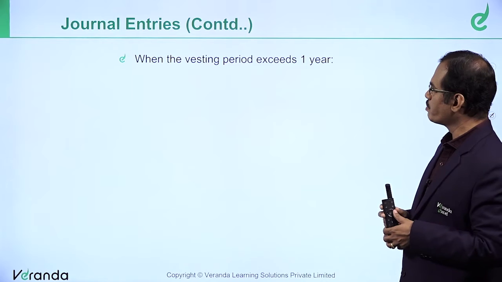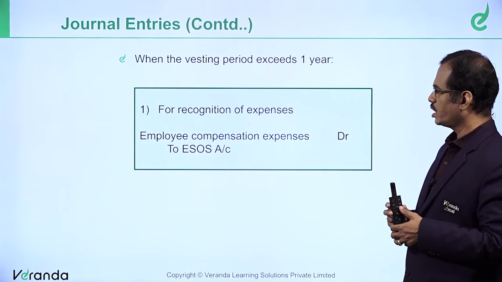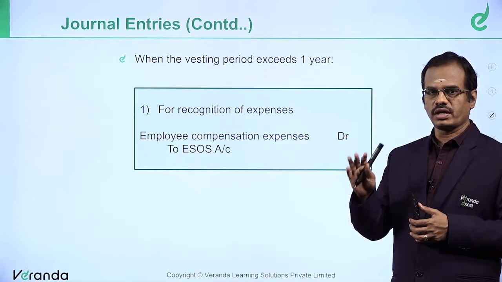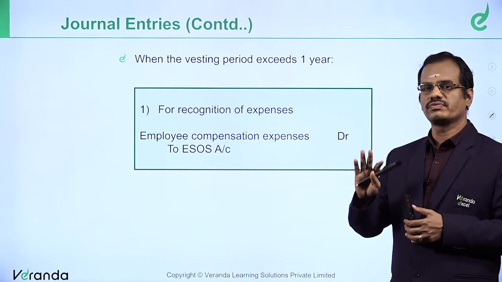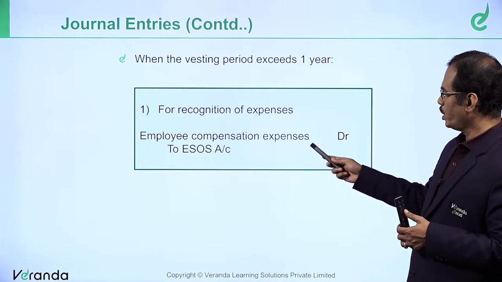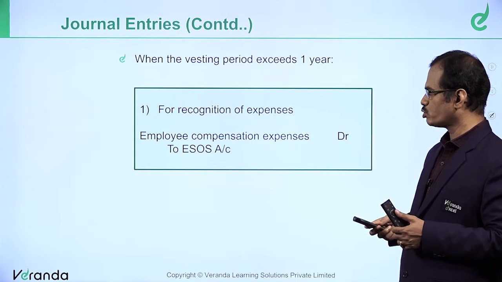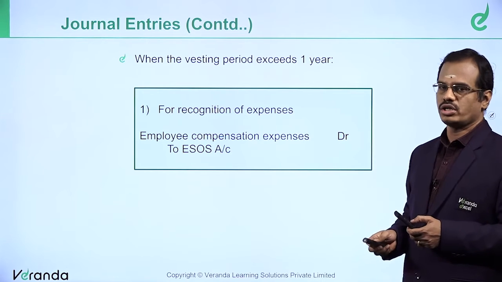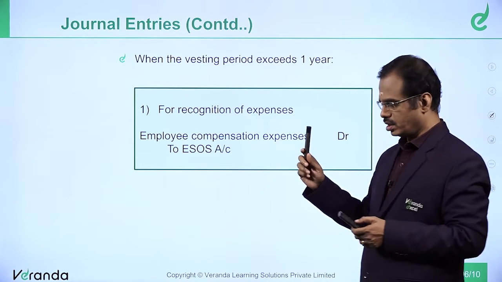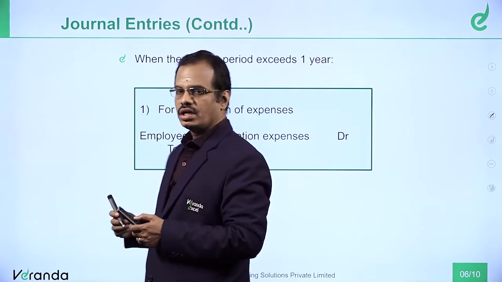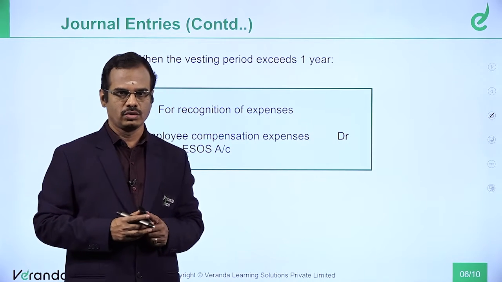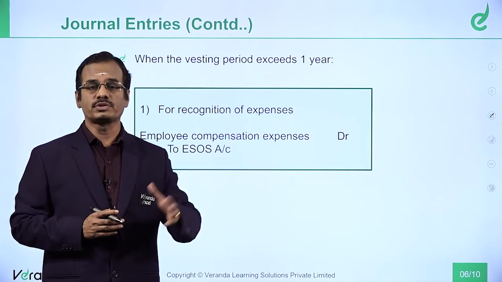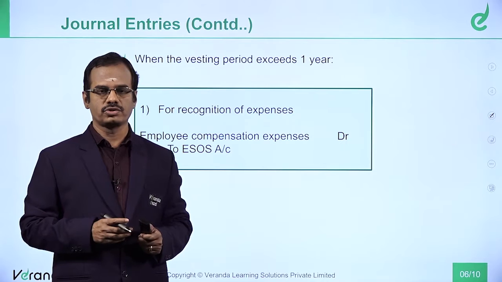Next, when the vesting period exceeds 1 year, we will be passing 2 entries in each year. First for recognition of expense, second to transfer that to P&L. Employee compensation expenses account debit to ESOS outstanding. We will calculate proportionate expense for each year. Suppose it is a 3-year vesting period, first we will find the total expense and then 1/3 will be recognized over each year. We will see how to book. At that time you should take into account the lapse also. All those things we will see in the questions.